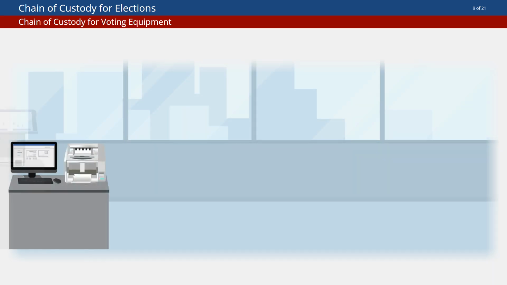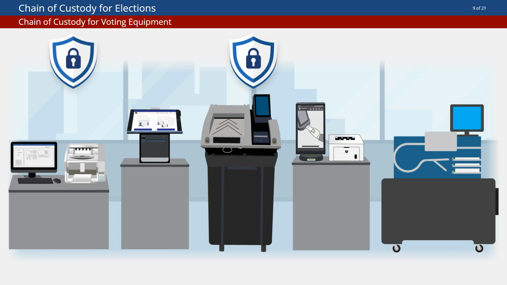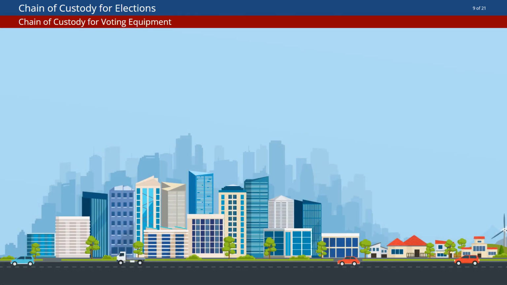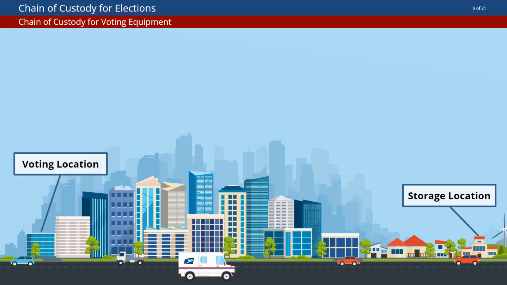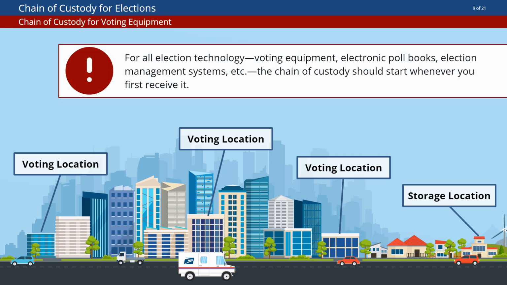Let's look at voting equipment, things like ballot scanners and ballot marking devices, and apply what we've learned from the law enforcement context. For this example, we'll focus on establishing the chain when sending equipment to voting locations and tracking it through its return to storage post-election. It is worth noting that for all election technology, things like voting equipment, electronic poll books, and election management systems, the chain of custody should start whenever you first receive it.